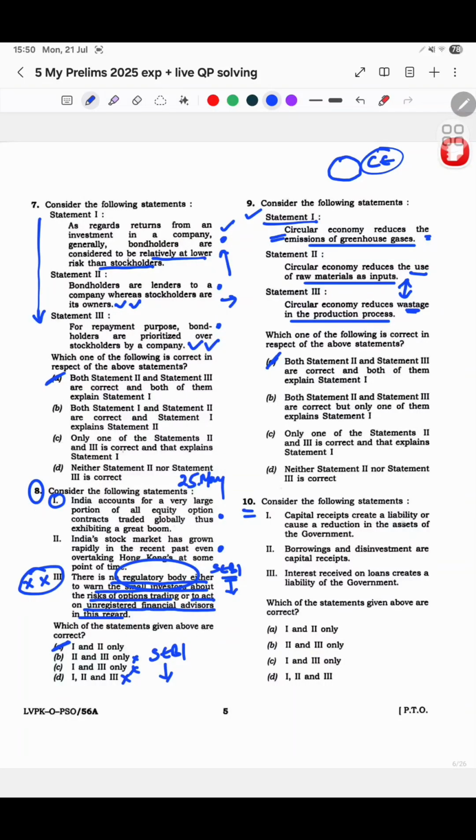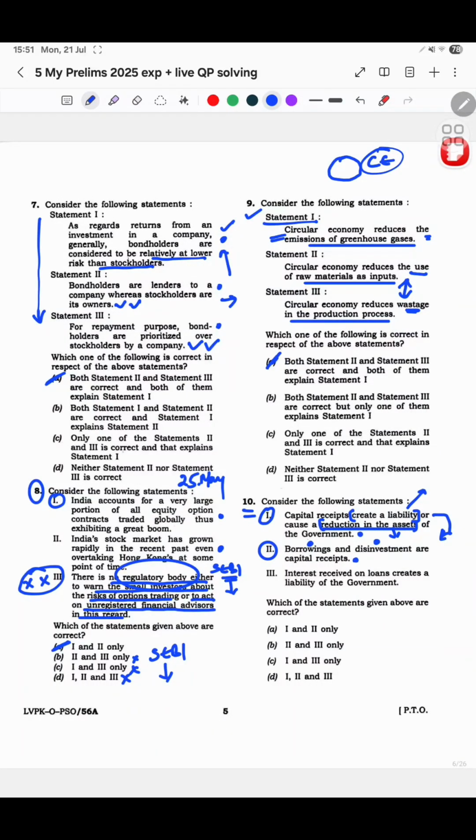Now, capital receipts create a liability or cause reduction in the assets of the government. Okay. Borrowings and disinvestment are capital receipts. Okay. Interest received on loans creates a liability on the government. See, these two statements you might not know both the parts. Matlab, create a liability is one part and reduction in the assets of the government is second part. अब जैसे मुझे पता था कि capital receipts can create a liability. I did not know कि reduction of the asset होता है क्या. मतलब can reduction in asset become a capital receipt is what I was confused on. But the second statement, borrowings and disinvestment are capital receipts, this is actually an example for this.